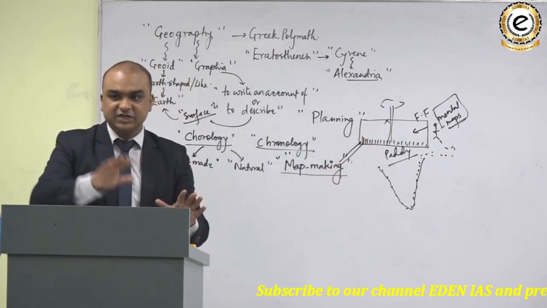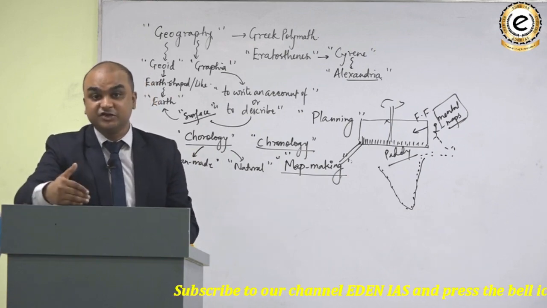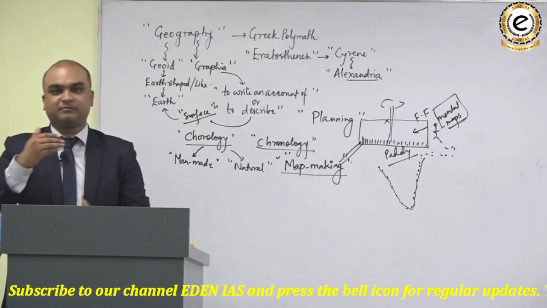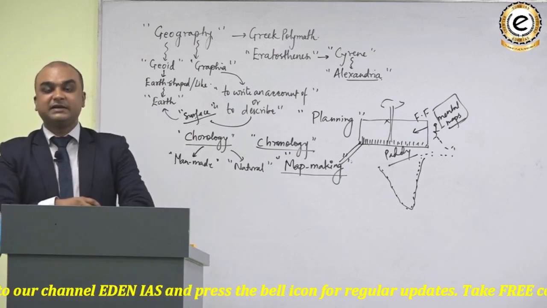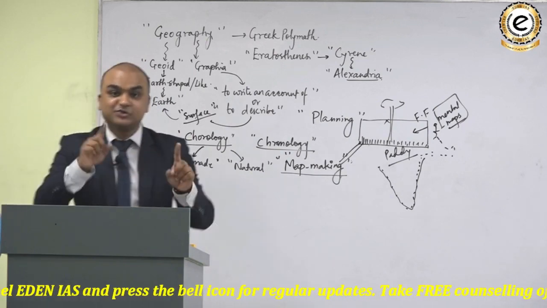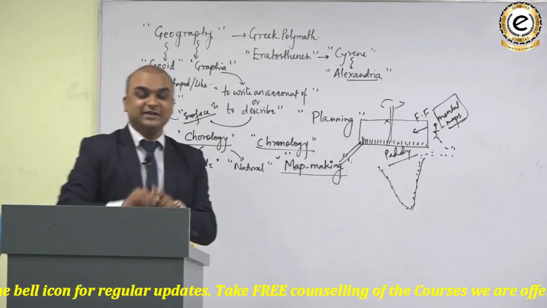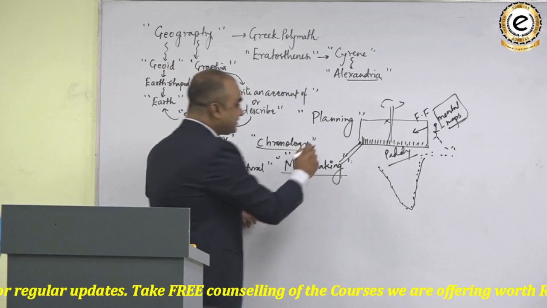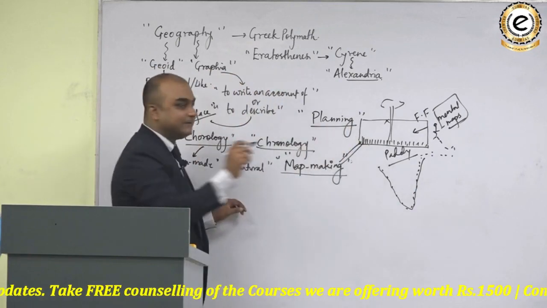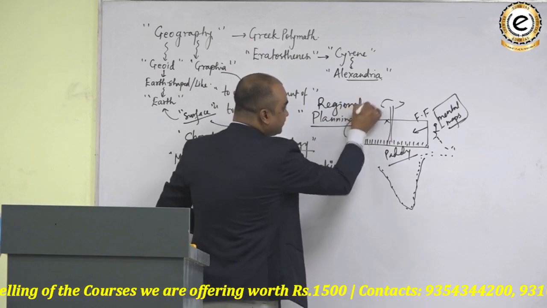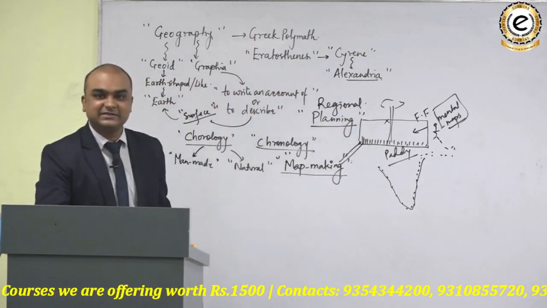the nature differs from one region to another region, and therefore when we plan for a particular region, we must apply that plan only to that region and not to other regions. That's why in geography, you must have noticed that whenever the word planning comes, there is a suffix, and that is regional. Do you understand that?